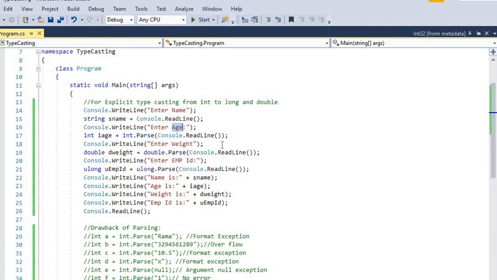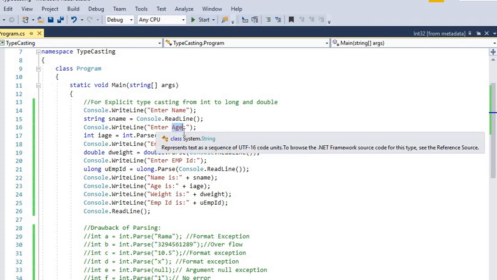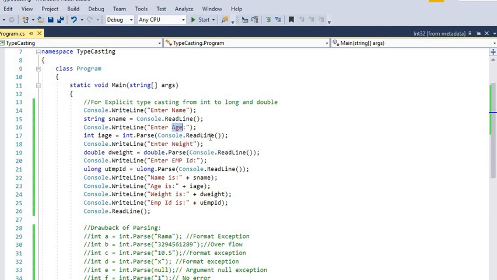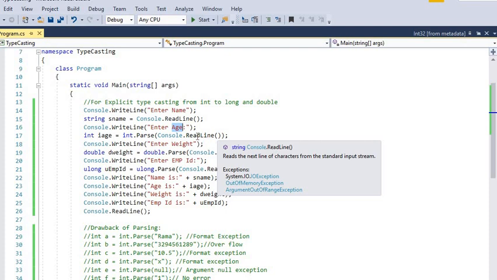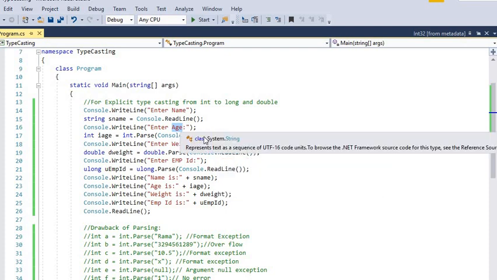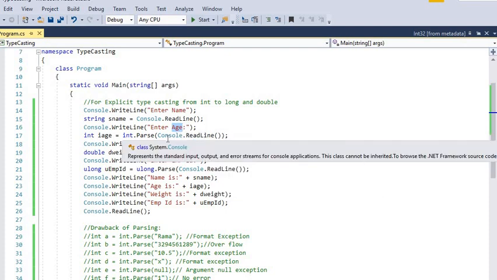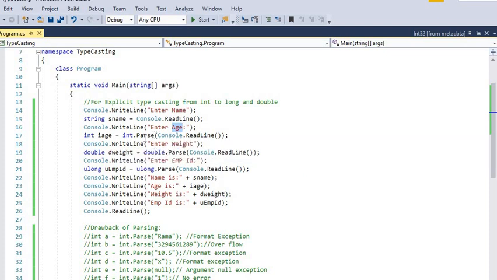After entering the input value, while reading, the age will be in string format, but this string age is converted into int data type using the parse method. Here iAge is the variable for the int data type, so we are converting string to int. Another input is weight.